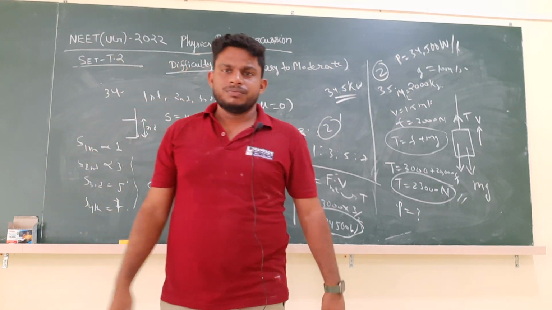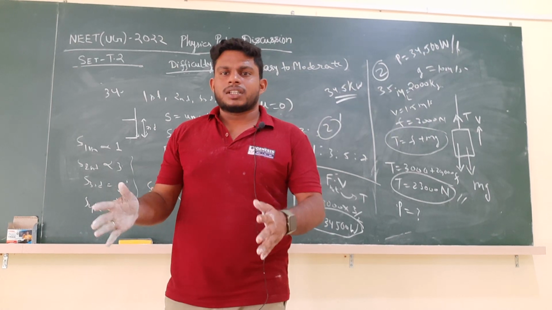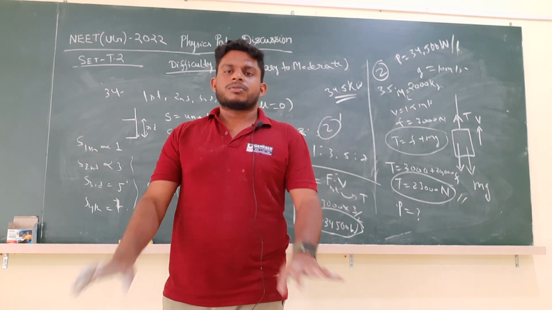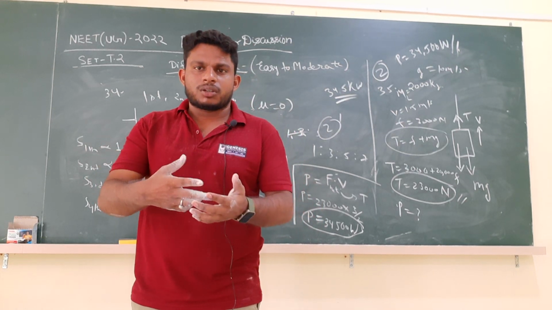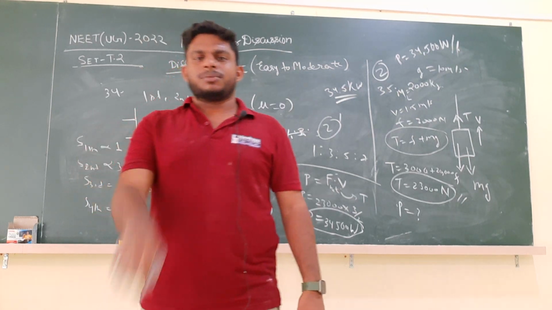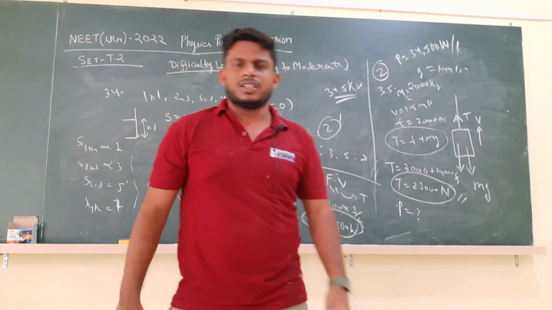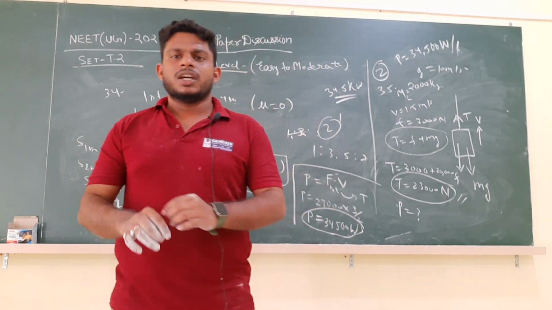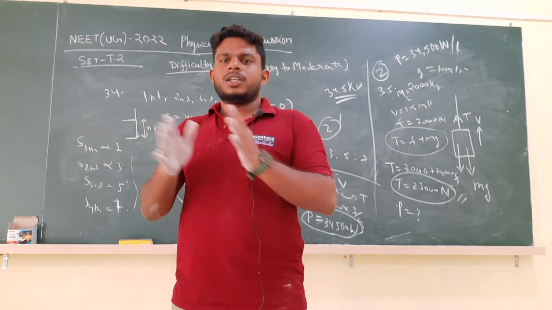From my point of view and also feedback from my students, the first section was easy to moderate. Most of the questions are very easy, just formula based or concept based. By looking at the question you can solve within 30 seconds or 1 minute. Some questions required some basic calculations, but those are also very easy. So therefore the paper level is easy to moderate.